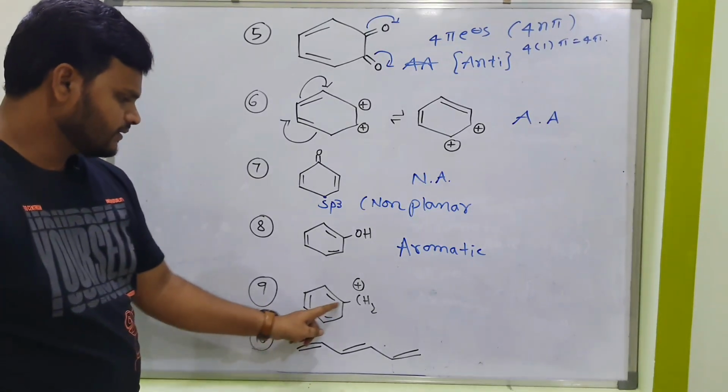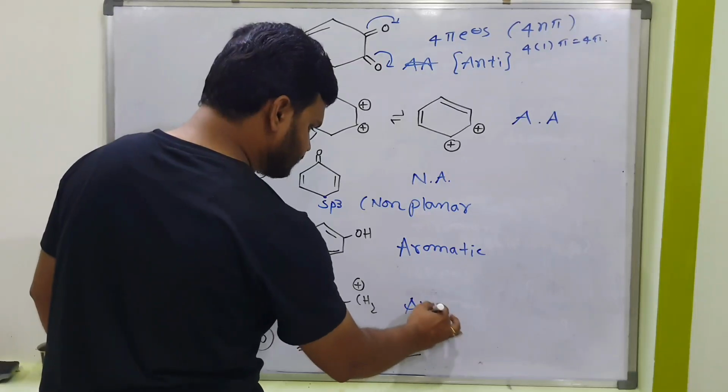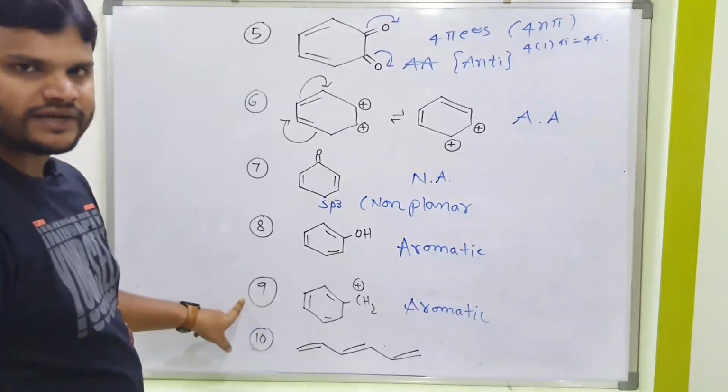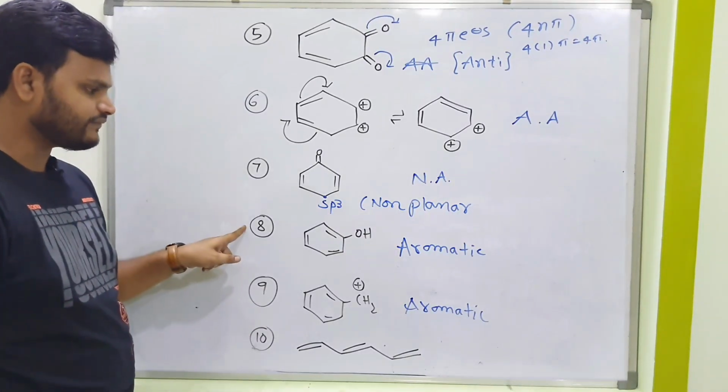Next, what about this one? Yes, double, single, positive. Conjugation is possible. That indicates this is also aromatic. What is the name of this compound? This compound is benzyl cation. This is very much important. Benzyl cation. This is phenol.